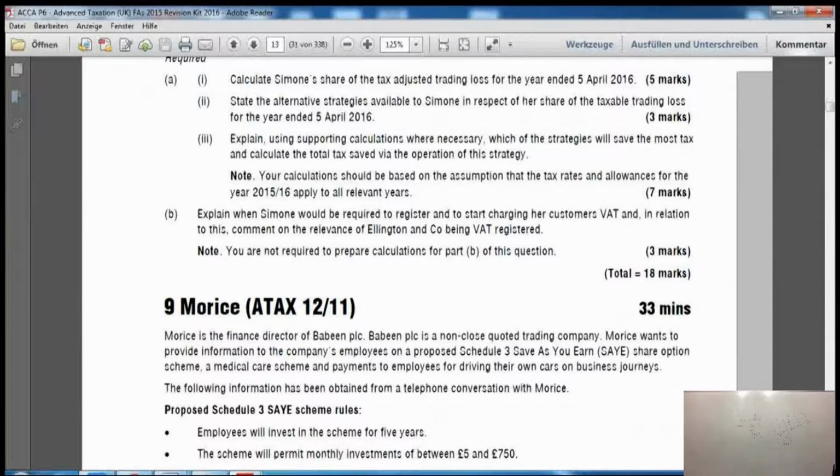So Simon might be working for the partnership, so he will be getting some salary. So when we calculate the loss, if we pay the salary, it will increase the total loss, right? So now this eventual loss would be distributed between the partners, right? Not the loss before salary, it will be the loss after salary which would be distributed among the partners. That would go into the individual's account, but if he is being paid some salary, that salary would reduce the eventual loss as far as the individual is concerned, alright? Now please do that question if you have the exam kit.